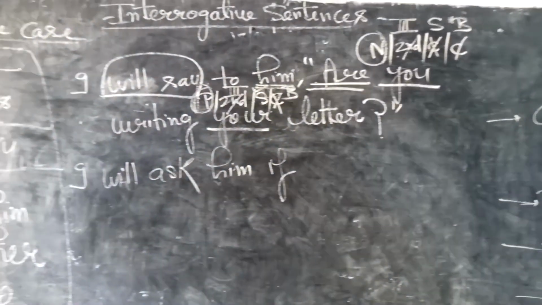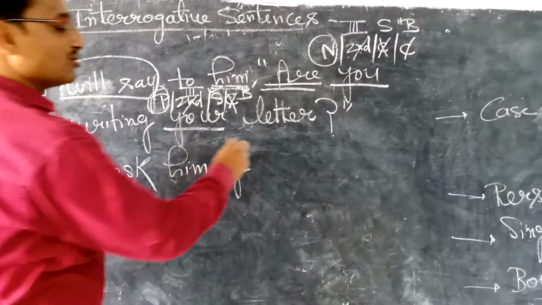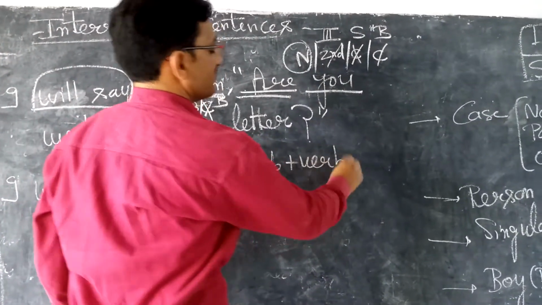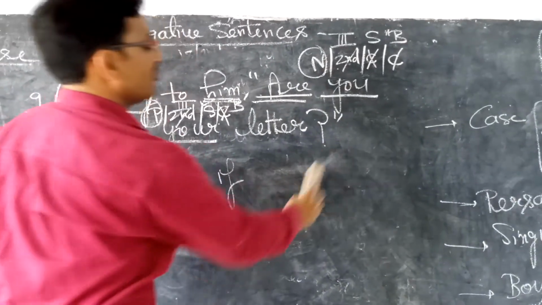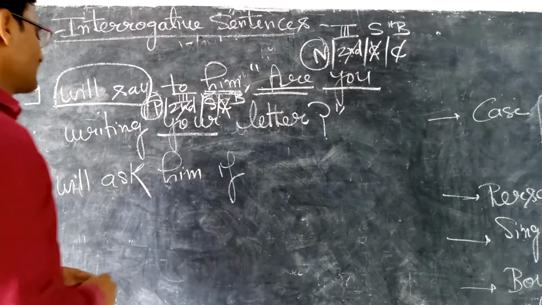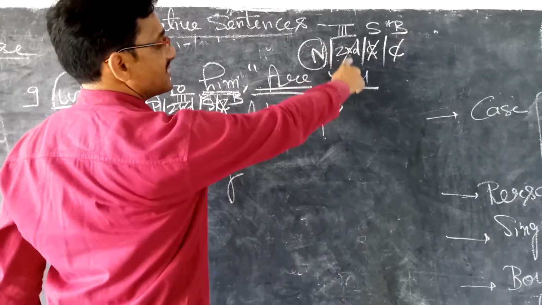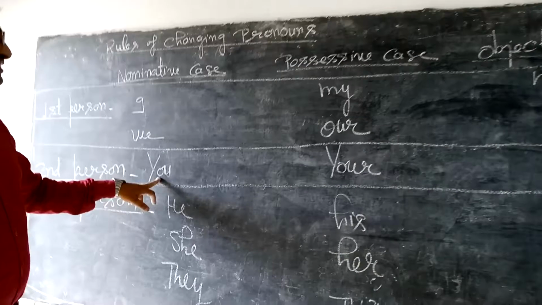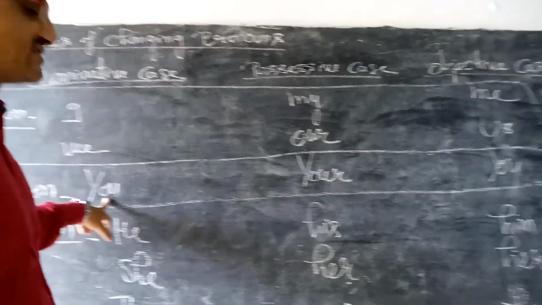Now students, write your answer very easily. What I had told you: first of all subject, and thereafter verb. You have to use it. Follow this formula, otherwise you will always commit the mistake. First of all subject. So nominative case, second person. In nominative case, second person, only one pronoun is given: you.